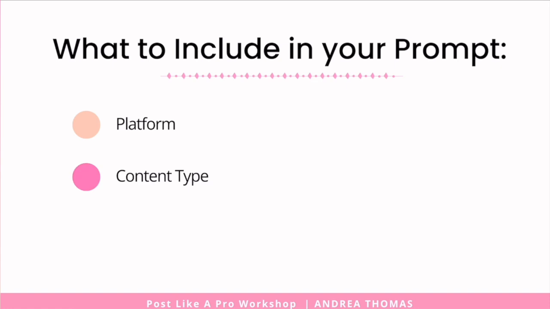Next is the content type. For example, do you want a caption, a video script, a carousel post, a reel? You also want to specify the format, if there's a specific format you want the AI to use when writing the content. For example, if you ask the AI to write a script for you, is there a specific format you want it to follow when it writes the script?